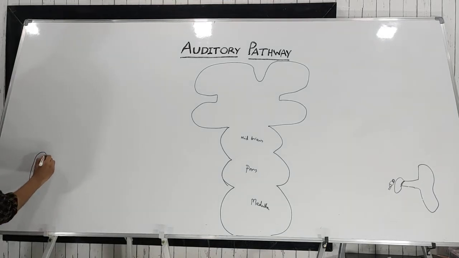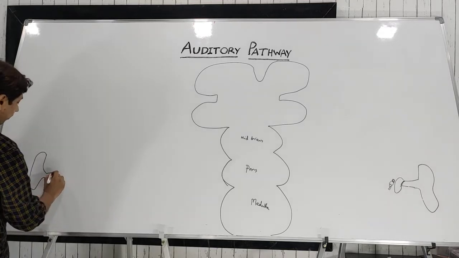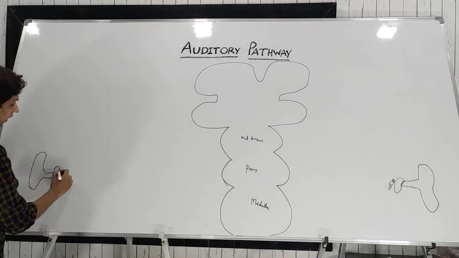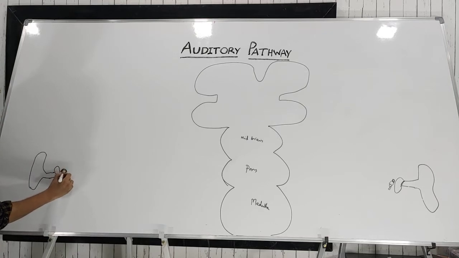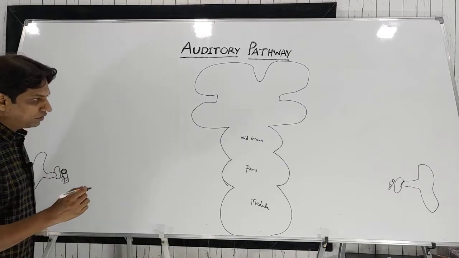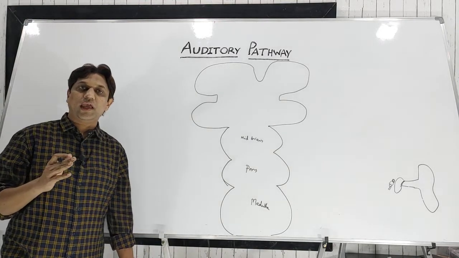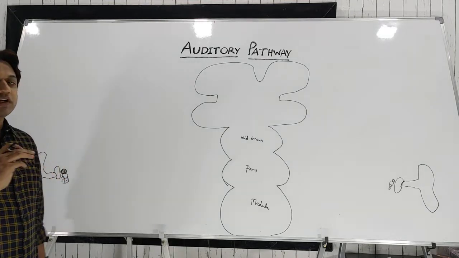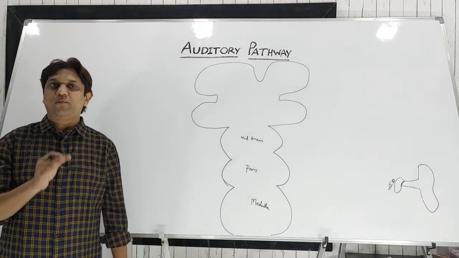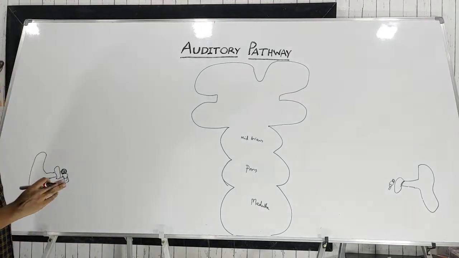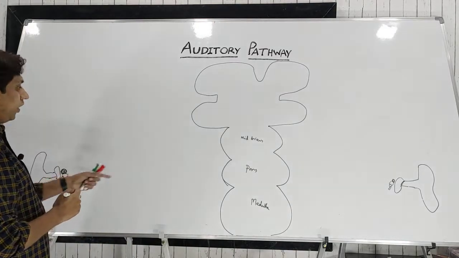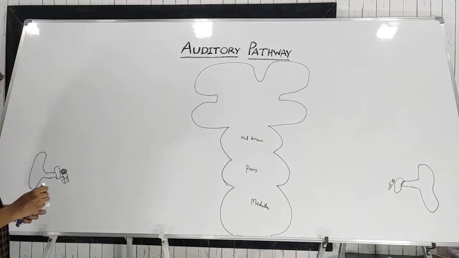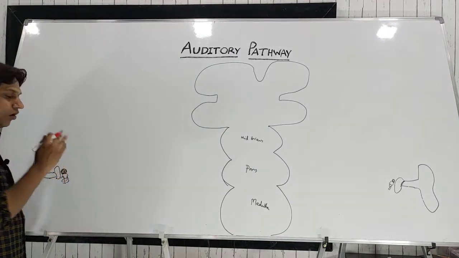the left side pinna, that is the ear. From the left side also, from the external auditory meatus, we have the tympanic membrane, then the middle ear, then the inner ear, the labyrinth, that is the cochlea, vestibule and semicircular canal. In this, the cochlea is the main receptor organ, with the hair cells. In the modiolus of the cochlea there is a ganglion known as the spiral ganglion, which has bipolar neurons, that is the first order neurons of the auditory pathway.